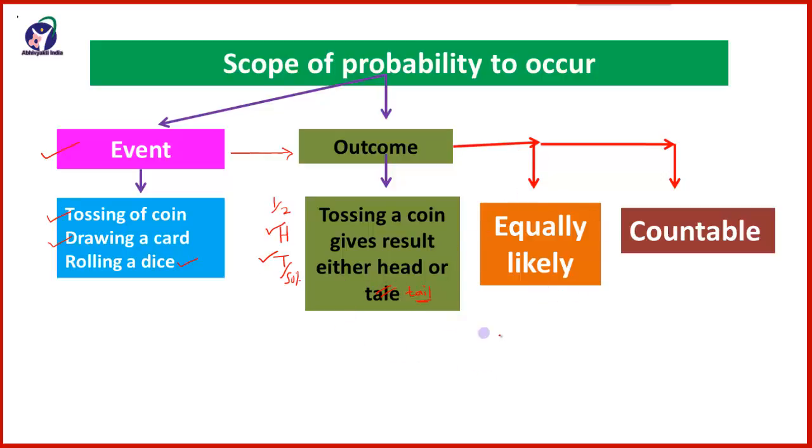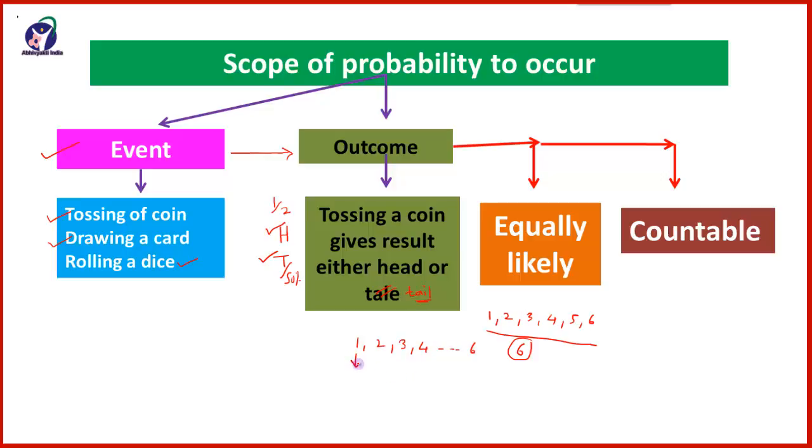For example, if you roll a dice, dice has 6 numbers on it, 1, 2, 3, 4, 5, 6. So the 6 outcomes are possible. When you roll a dice, either it will be 1 or 2 or it may be 3 or it may be 4 and so on up to 6.